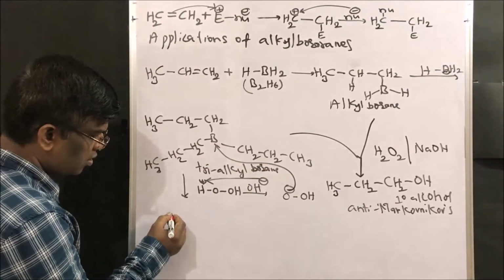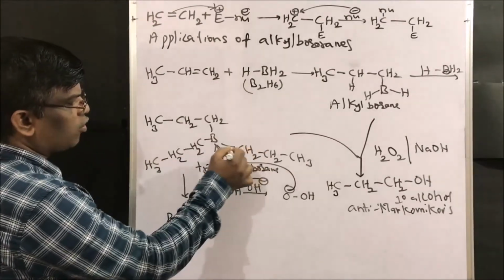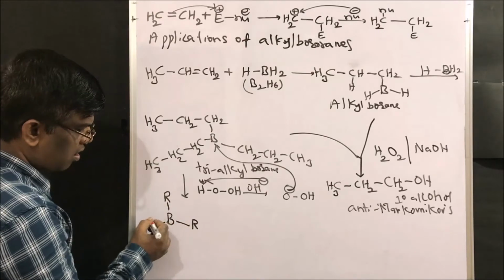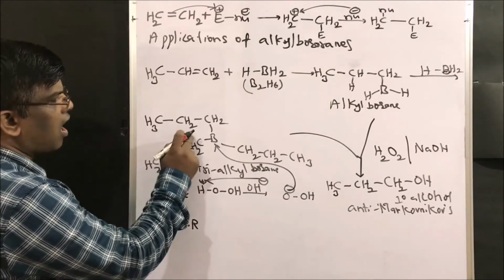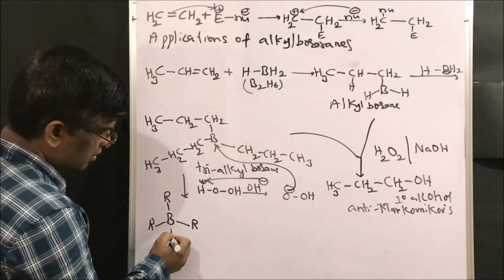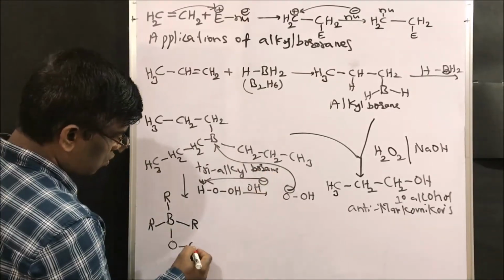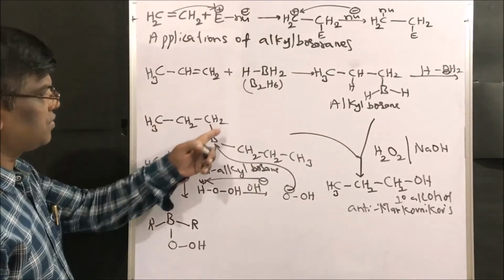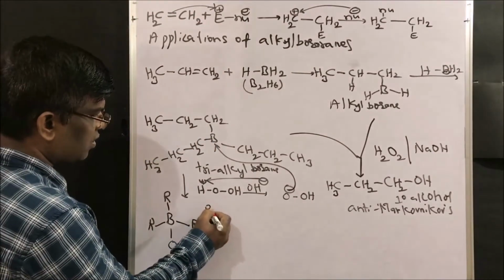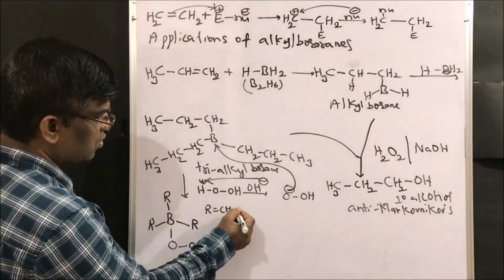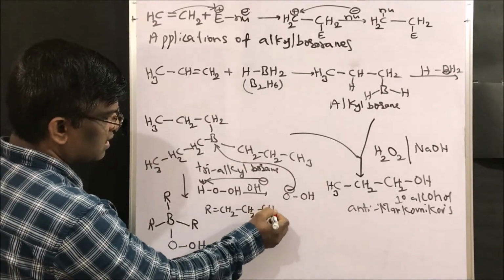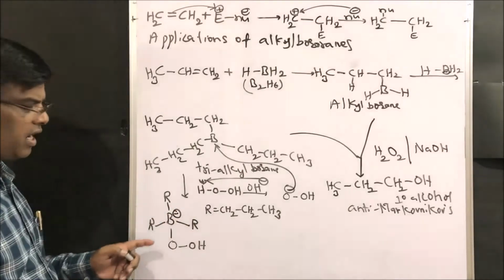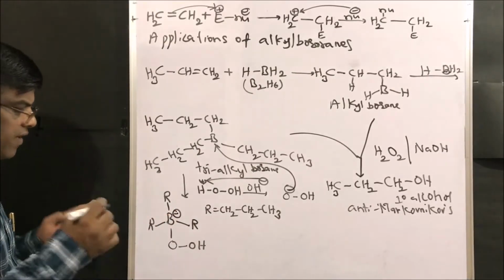I am going to write these alkyl groups as R, where R equals the propyl group, CH3 CH2 CH2. So here boron is going to get a negative charge, right, friends?